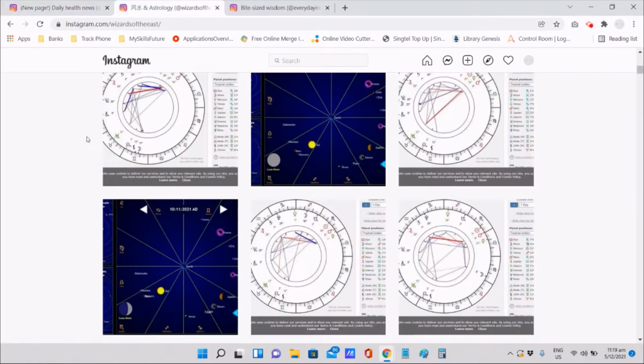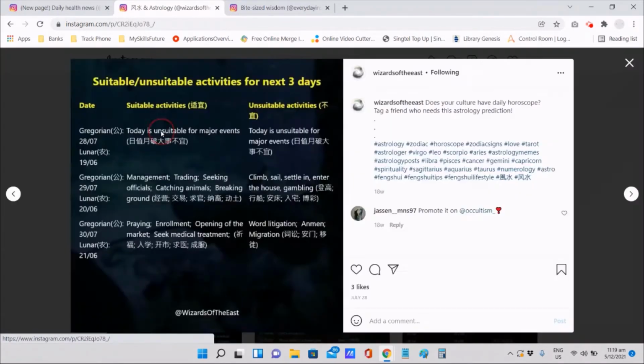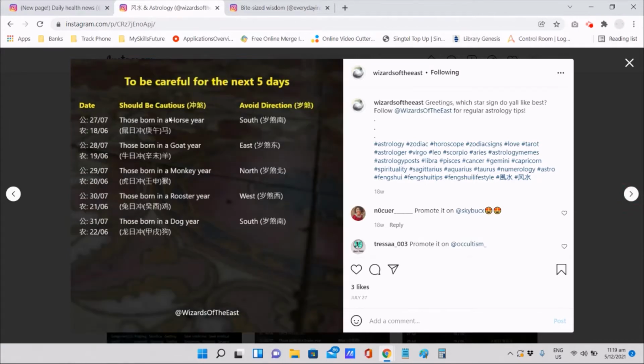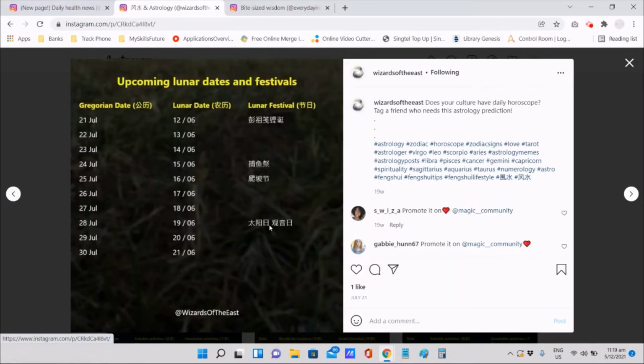Okay, then for this astrology account, other than the astrology charts that you see here, I also used to have feng shui tips, which are Chinese feng shui tips. For example, for the next 3 days, what are the activities that are suitable and the activities which are unsuitable, as well as for the next 5 days, which Chinese zodiac sign should be cautious, as well as upcoming lunar festivals, and the upcoming lunar dates corresponding to the Gregorian dates.